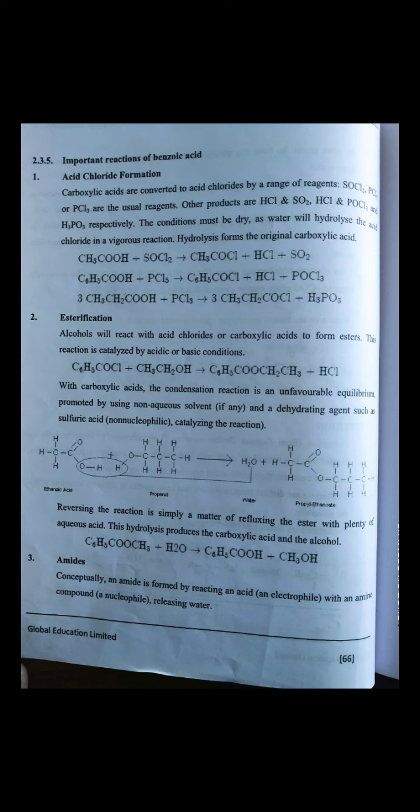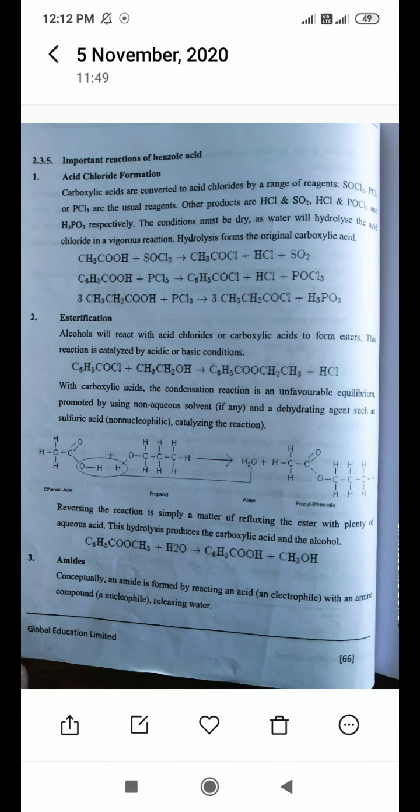This reaction is catalyzed by acidic or basic conditions. An example is given here: C6H5COCl, meaning the benzoic acid has been converted into benzoyl chloride. When that benzoyl chloride reacts with an alcohol, CH3CH2OH, ethanol, what will be the product?